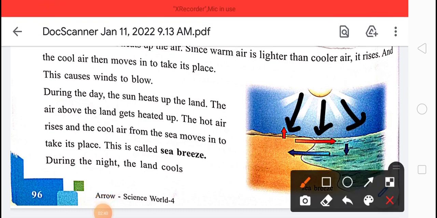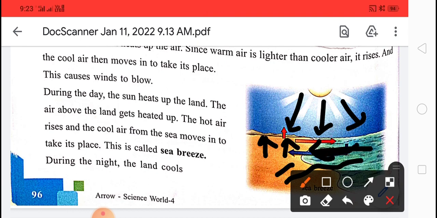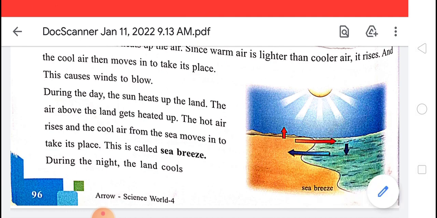Then the air above the land gets heated and the hot air rises up. Then air from the sea moves in to take the place of the warm air. This is called sea breeze.